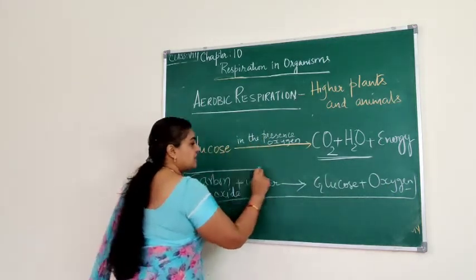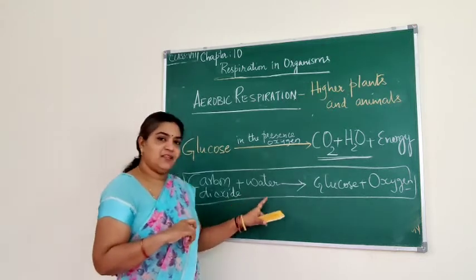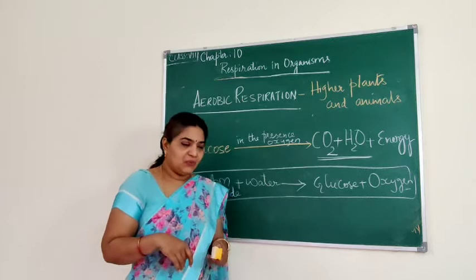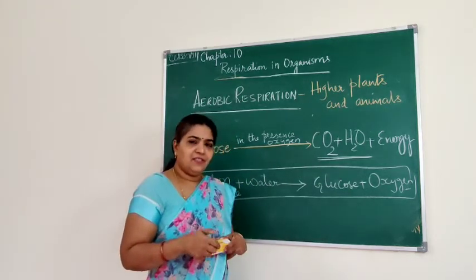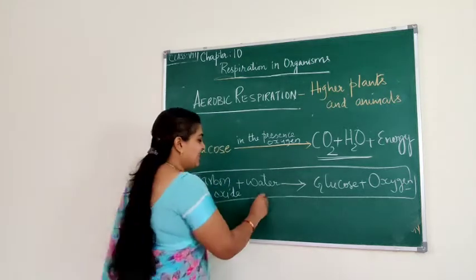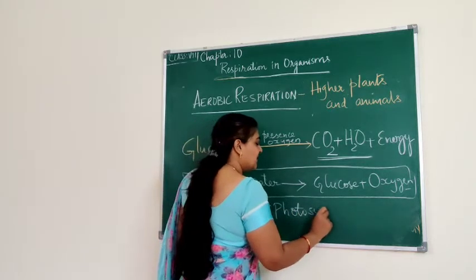Carbon dioxide plus water combines and forms glucose, the carbohydrate or starch, and oxygen is released. Which reaction is this? Yes, this is photosynthesis.